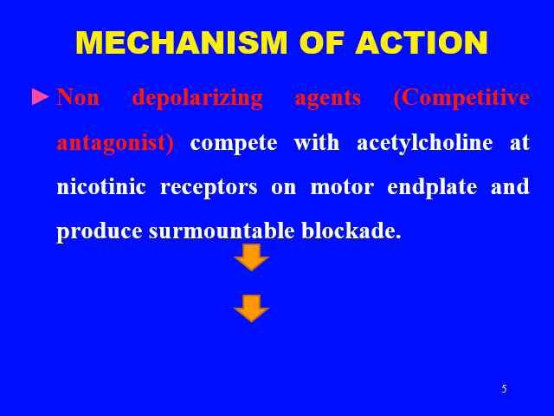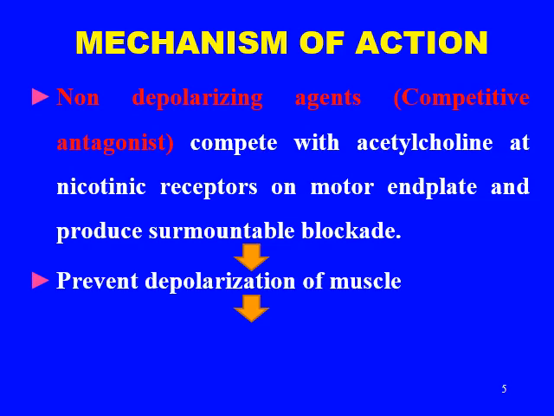What they actually do is compete with acetylcholine at the nicotinic receptor on the motor end plate and produce surmountable blockade. They will not allow acetylcholine to bind to the receptor site, but they themselves get attached to that site and will not allow the action potential, the depolarization, to take place. They prevent depolarization of the muscle and decrease muscle contraction.